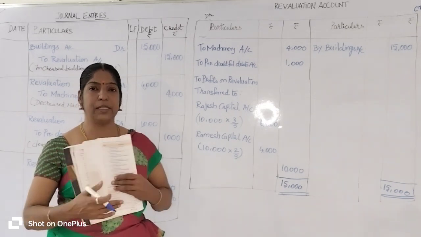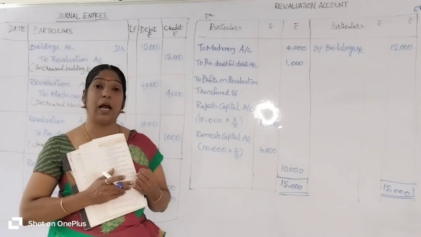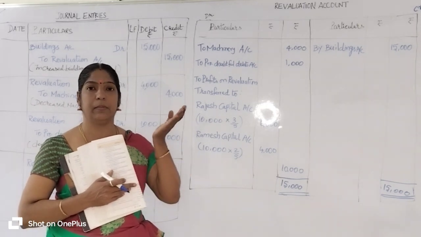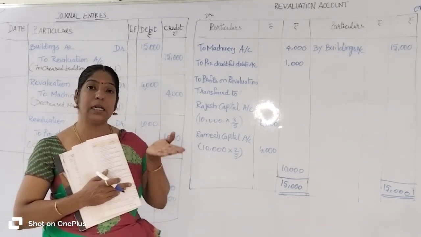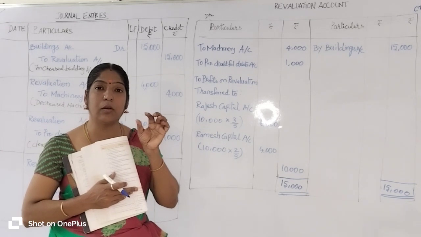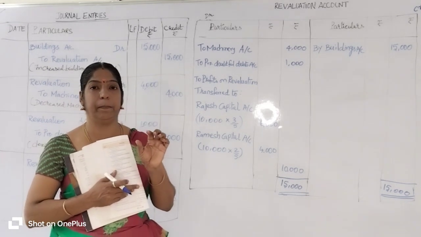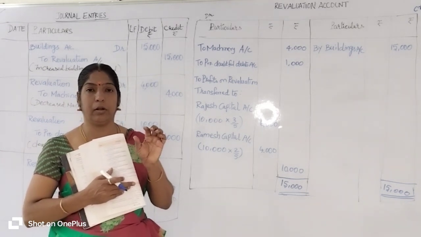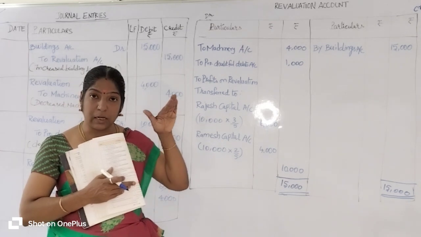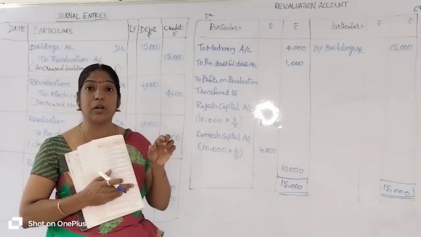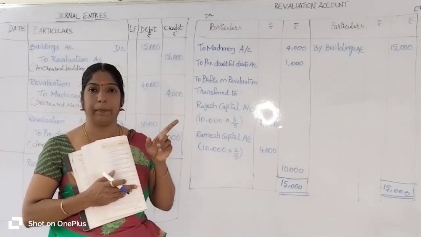For the first format, listen carefully: if the asset account increases, the revaluation account is to be credited. If the asset account decreases, the revaluation account should be debited.